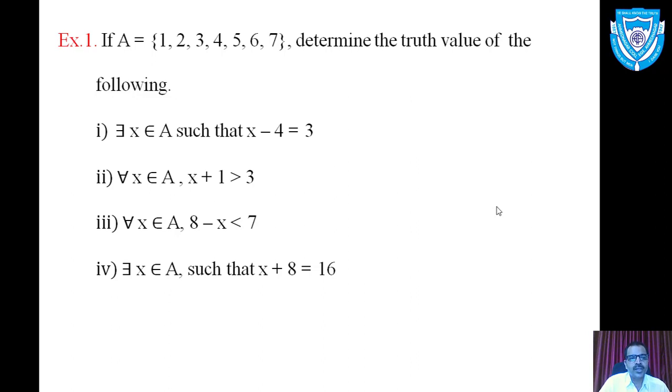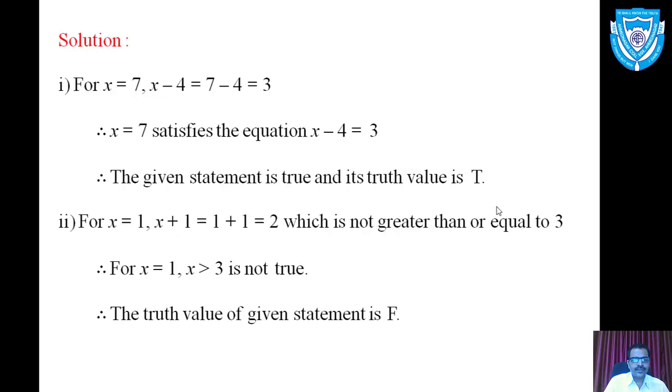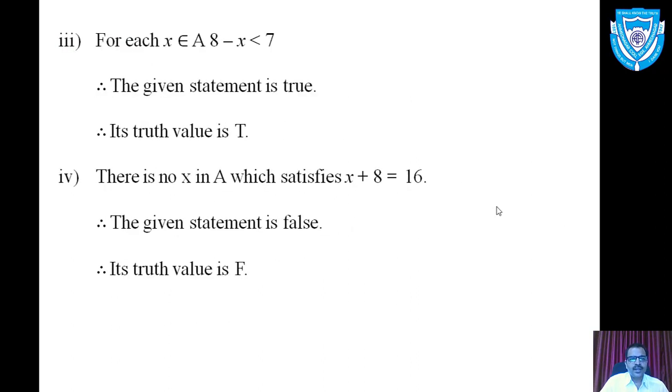If you are taking x is equal to 1, 8 minus 1 is 7. Okay, sorry. For x in A, 8 minus x is less than 7. Therefore, the given statement becomes true for all values of x, and therefore the truth value of the given quantified statement is T.